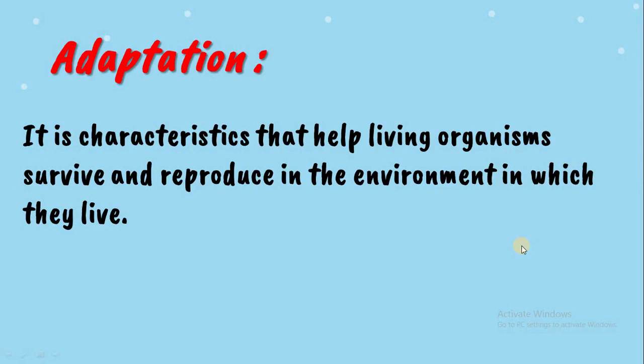We talked about these examples. Now I want to ask you a question. What is the meaning of adaptation? Adaptation is characteristics that help living organisms survive and reproduce in the environment. And we divide adaptation into two parts. Structure adaptation, part of the body. Behavior adaptation, an action which an animal or any living organism does.